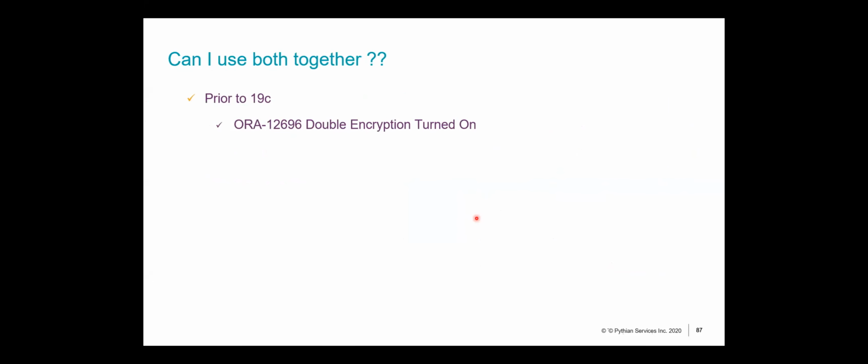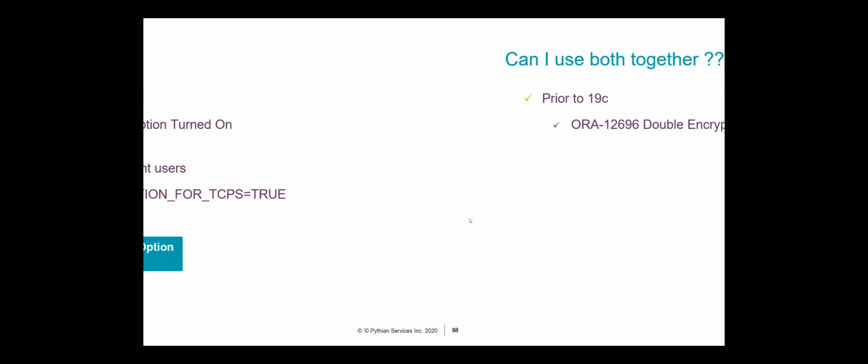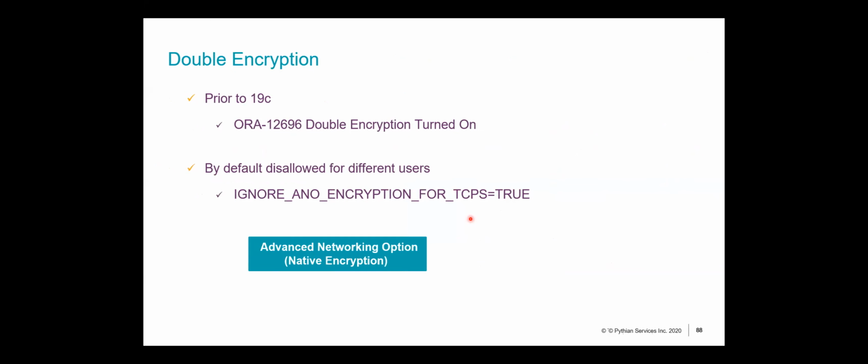Can I use both of these together, the native as well as TLS? Prior to 19c, you could not. You'd get this particular error. But with 19c, you've got this parameter. And with this parameter, you can use both native network encryption as well as SSL together.